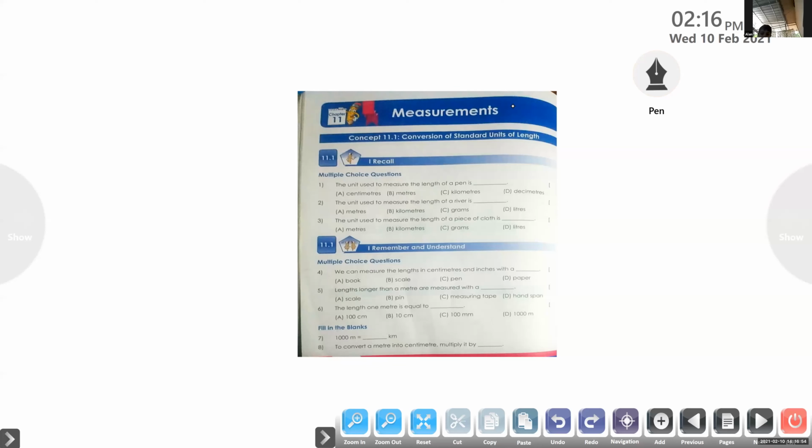Yes, ma'am. The unit used to measure the length of a pen is dash. Alan, is it centimeters, meters, kilometers, decimeters? Which is the answer, my dear? Length of a pen, how will we measure it? Using centimeters or meters or kilometers or decimeters? My dear, a pen is small, so you can use the smallest unit. Which is the smallest unit?